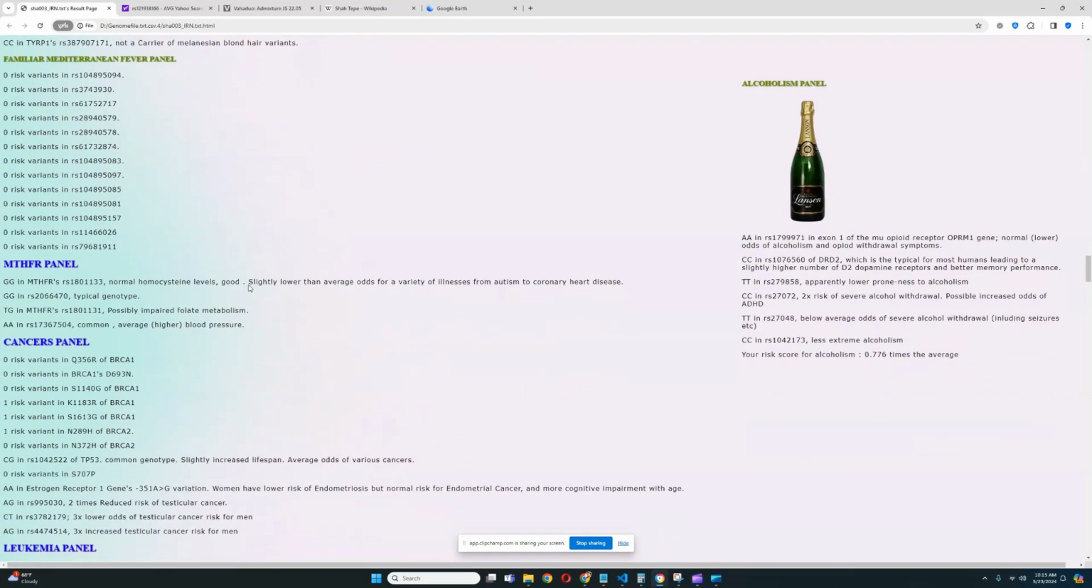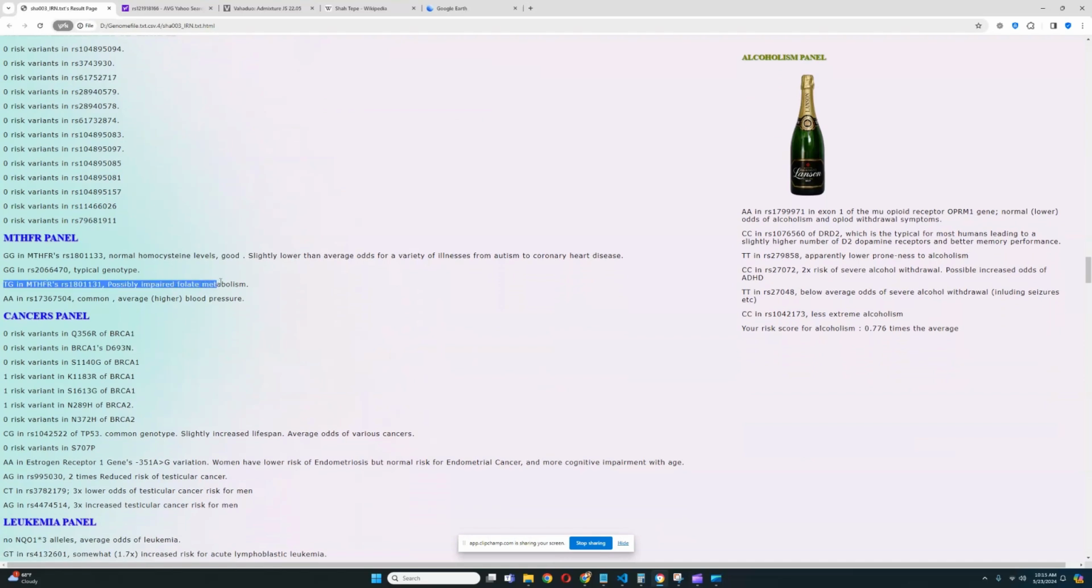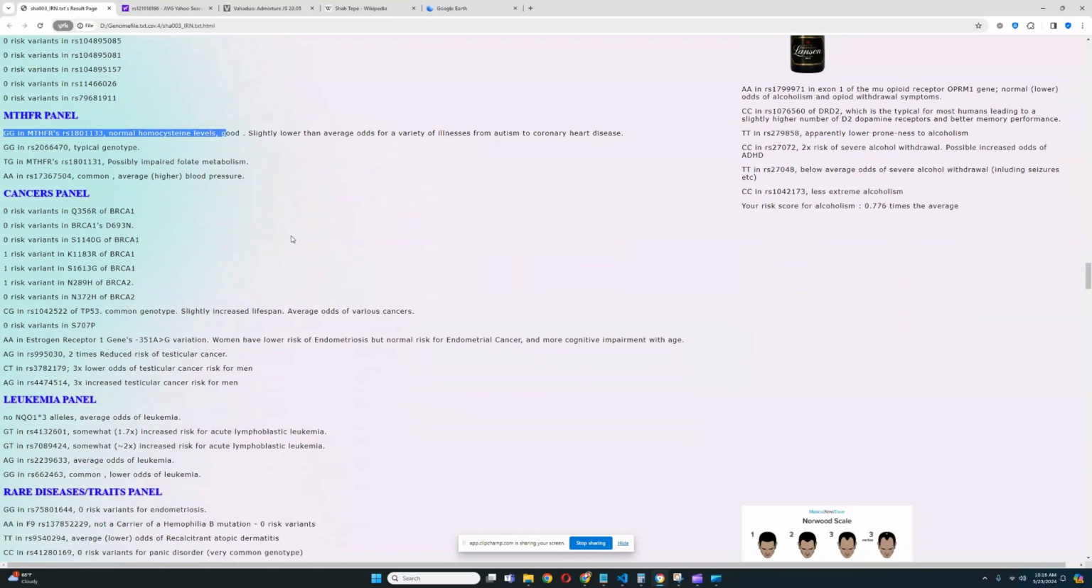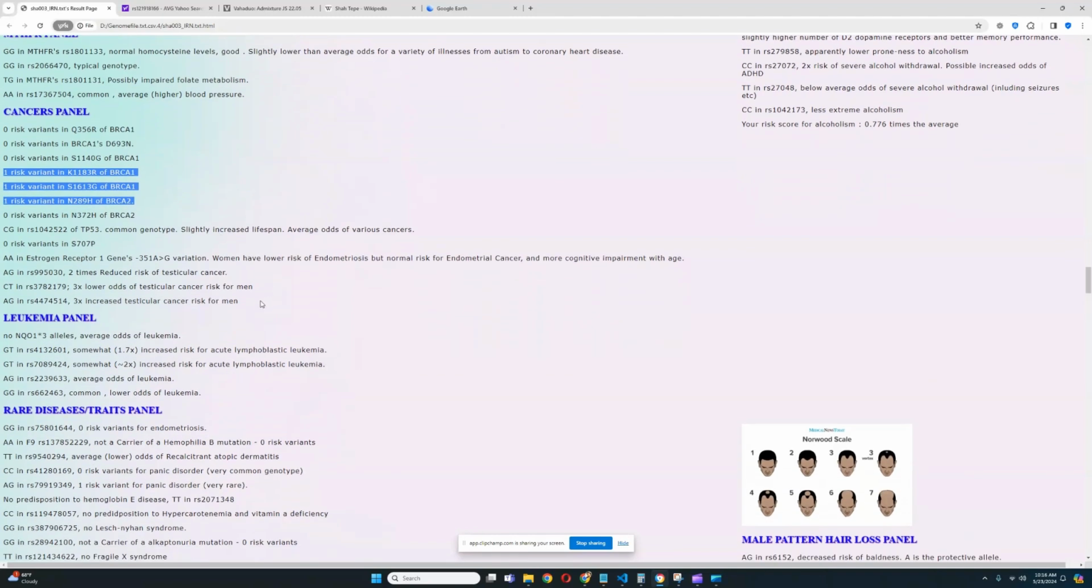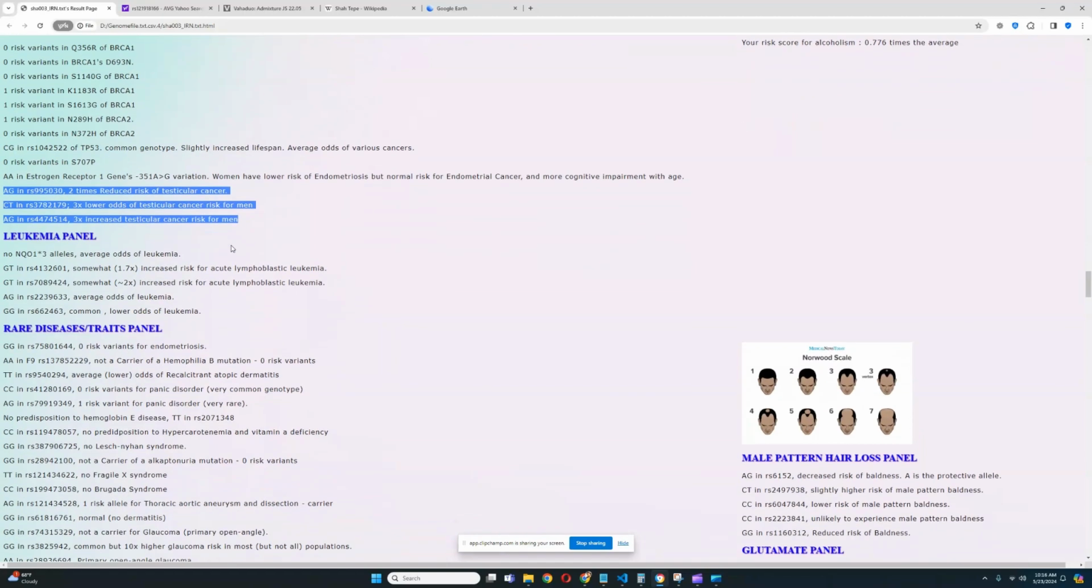Okay, for MTHFR panel, looks like they have a genotype that leads to possibly impaired folate metabolism, but another genotype which is good, pretty good stuff. 3 genotypes that are risk variants for breast cancer, but overall pretty good. And for testicular cancer, looks like 3 genotypes in KITLG gene that are all heterozygous, which is pretty good.